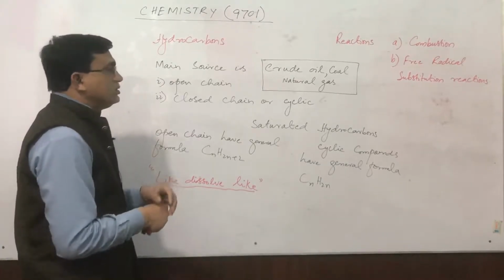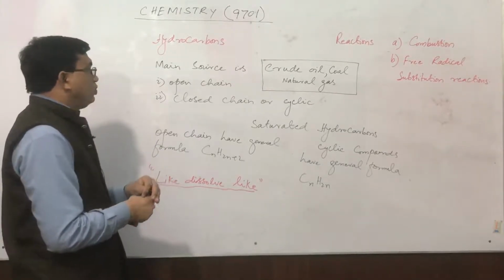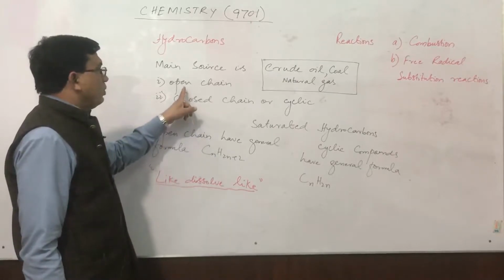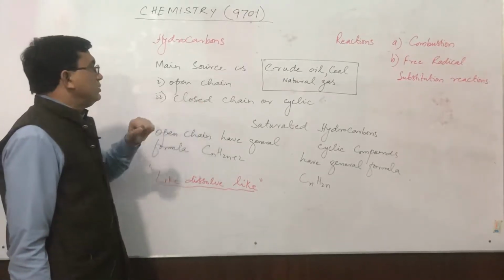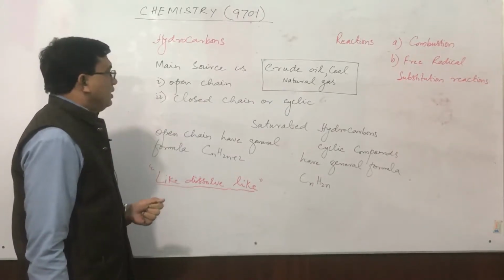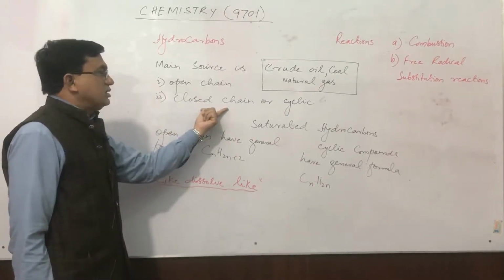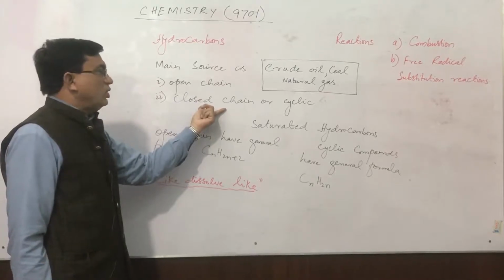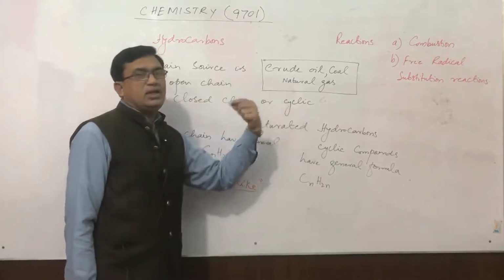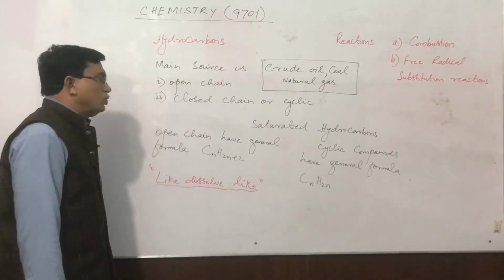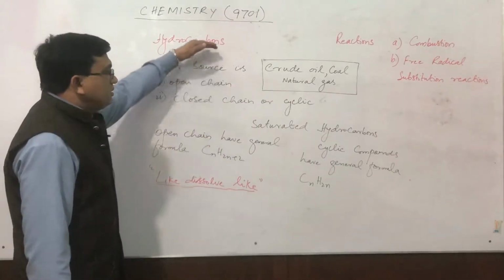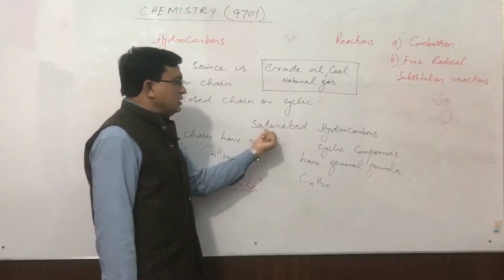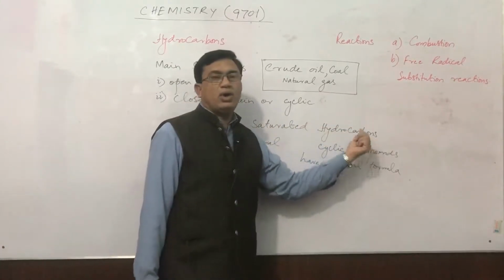These hydrocarbons are of two types basically. The first is called open chain hydrocarbon and the second type is called closed chain or cyclic hydrocarbon. These are the parent hydrocarbons and these are the saturated hydrocarbons.